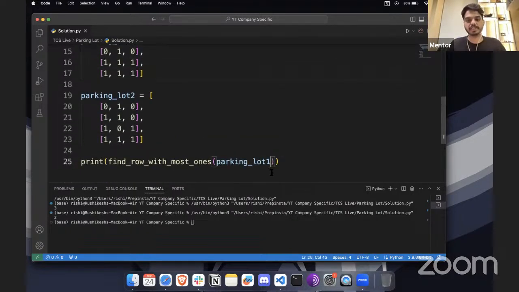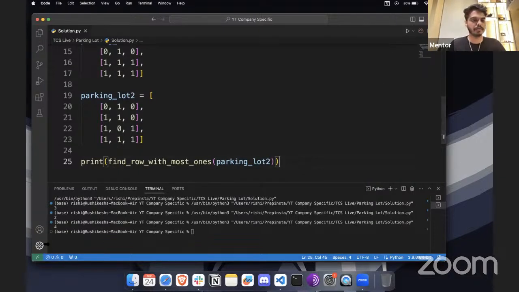So now let's change this to 2 and let's execute this part. So here we have 4, because we have the maximum ones on index 4. So row 4. Now if you also make some changes to the input here, let's see if that works. All right. So now we got 3 because the maximum ones are here.